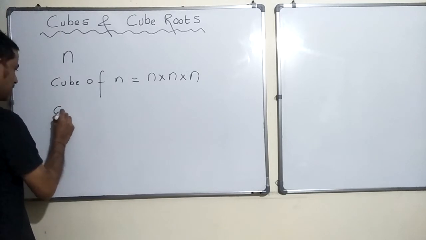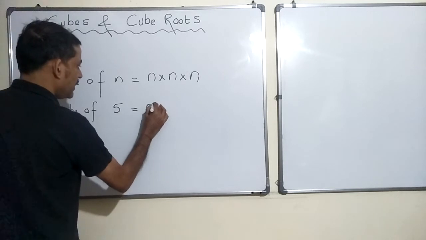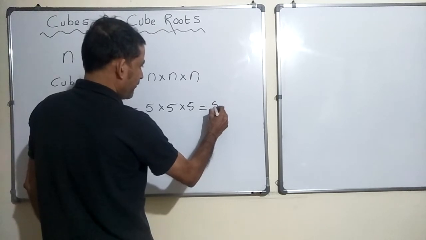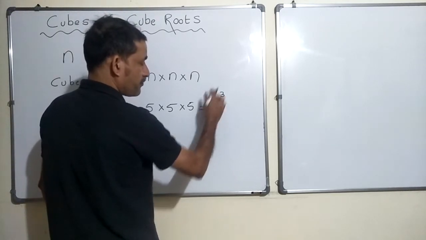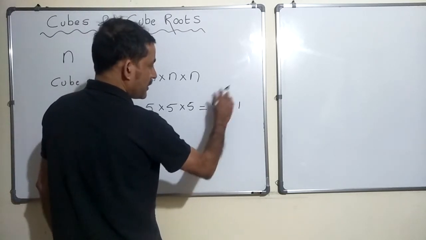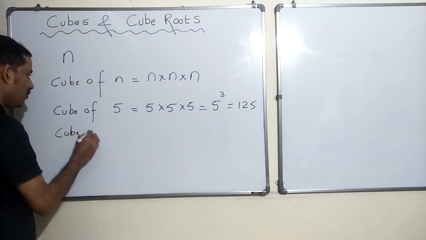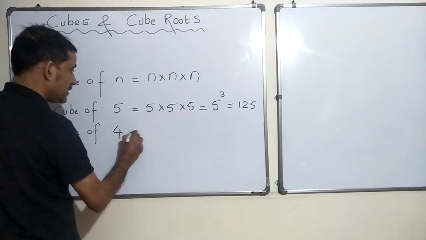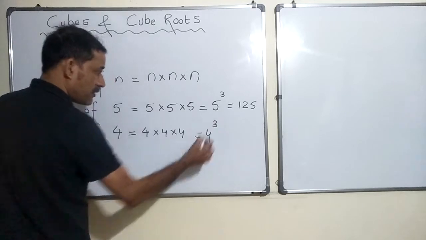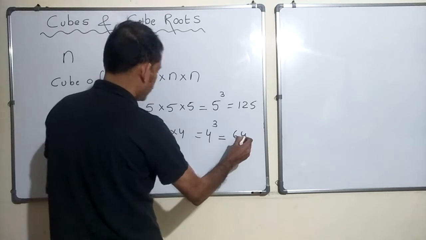So, let's take some examples. Cube of 5 is nothing but 5 into 5 into 5, which can also be written as 5 cube. We are going to deal with this in one of the upcoming chapters. So 5 into 5 into 5 is 5 cube, which is nothing but 125. Similarly, cube of 4 is 4 into 4 into 4. 4 raised to the power of 3 is 4 4s are 16, 16 4s are 64.